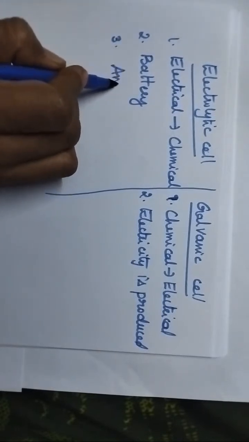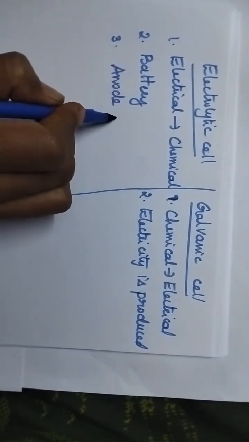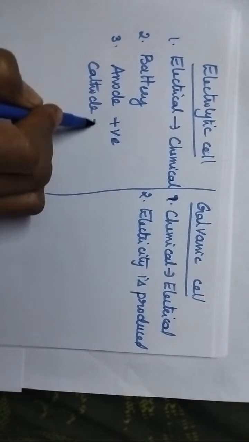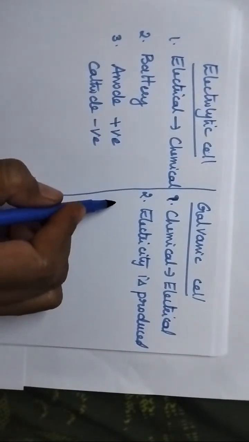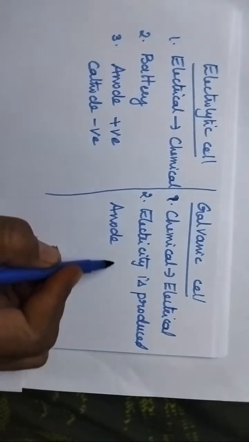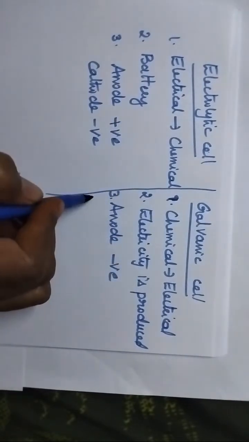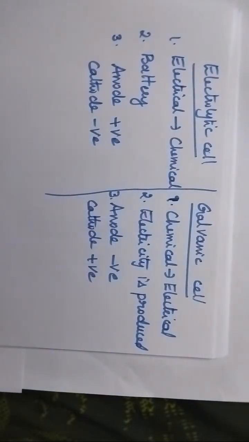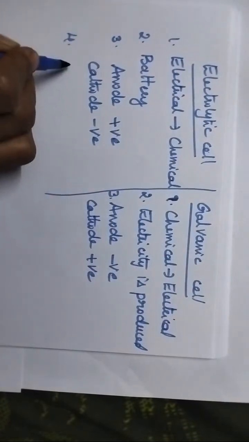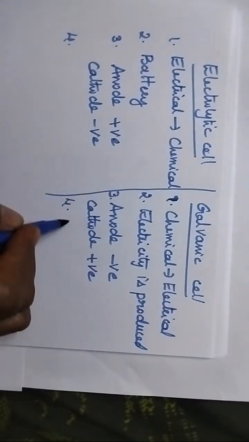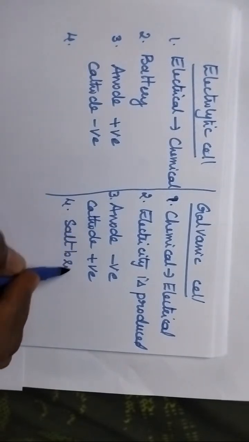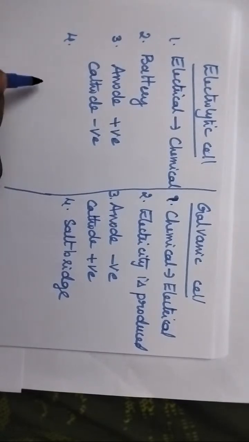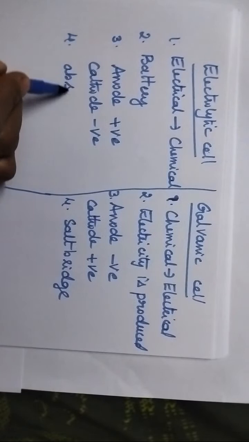Here, in the case of an electrolytic cell, anode is a positive electrode and the cathode is the negative electrode. But coming to the galvanic cell, anode will be represented as the negative electrode, whereas cathode is represented as the positive electrode. This is the major difference. Here, in the case of a galvanic cell, a salt bridge is required. In the case of an electrolytic cell, salt bridge is absent.